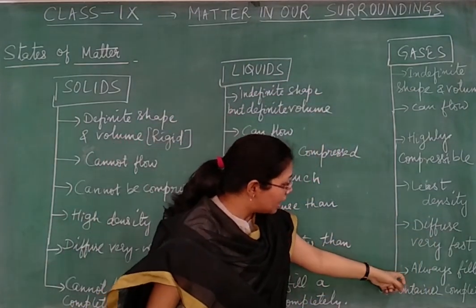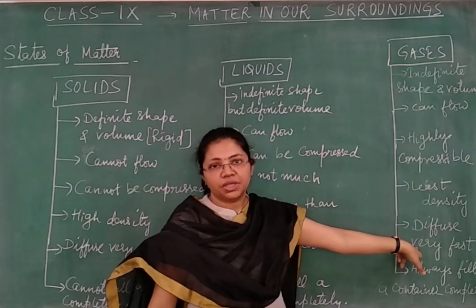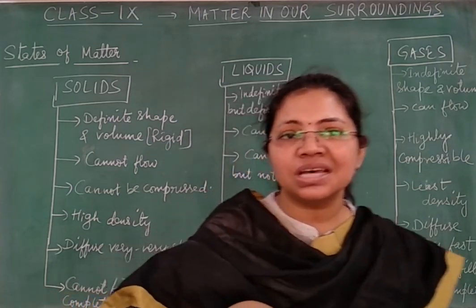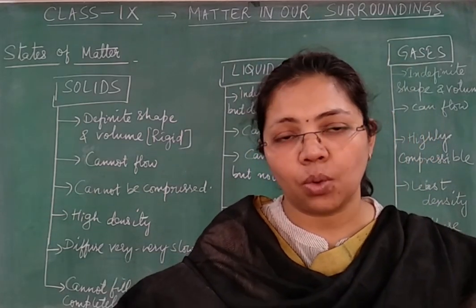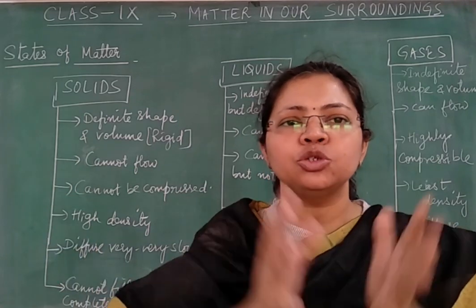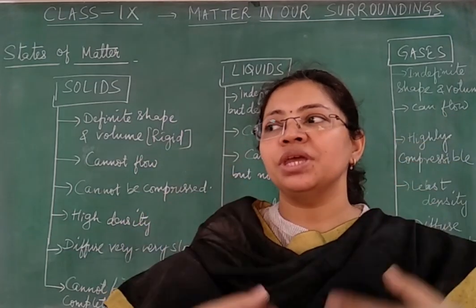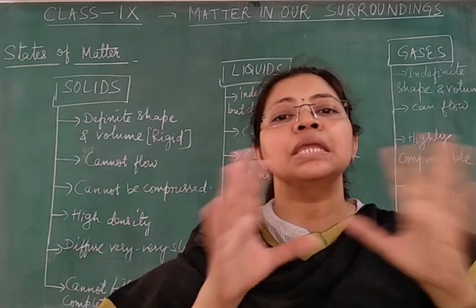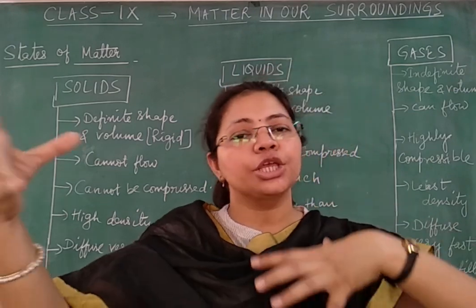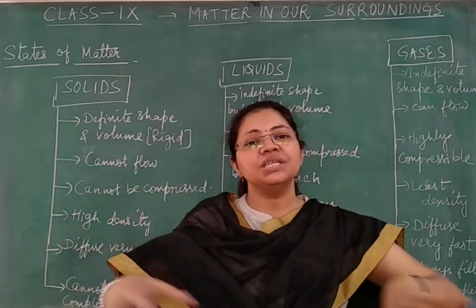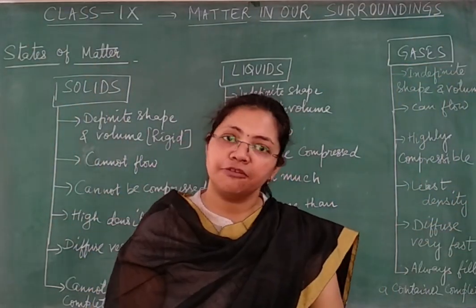And the next one is, gases diffuse very fast. In fact, the rate of diffusion is maximum in case of gases. Why is it maximum? Again, we have to explain the same two properties: in case of gases, the forces between particles are minimum, and spaces between them are very, very large. So molecules are free to move with high speed in all possible directions, and that increases the rate of diffusion.